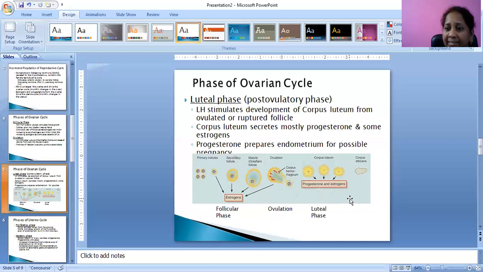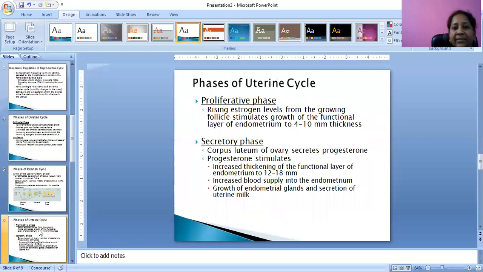If fertilization occurs, it will prepare the endometrium for pregnancy. If fertilization does not occur, this corpus luteum will remain like a corpus albicans, like a black spot. This is what we have learned about the ovarian cycle.